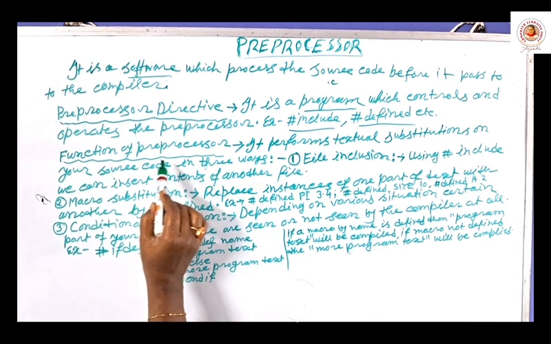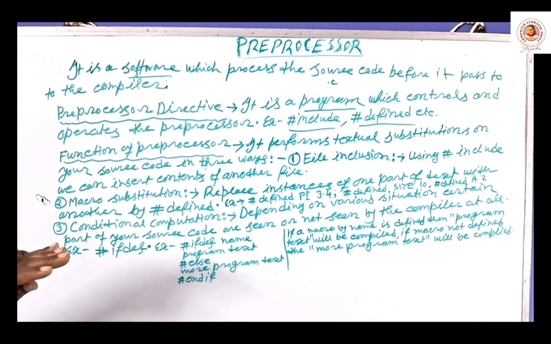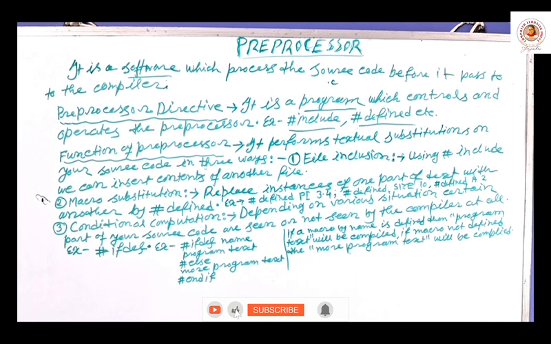So function of preprocessor. What are the functions of preprocessor? There are two parts. One is preprocessor and another is preprocessor directive. Preprocessor is a software which processes the source code before checking the code. That means error checking will be done by compiler.